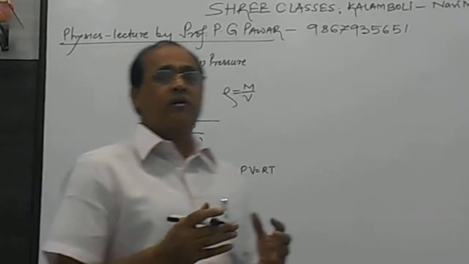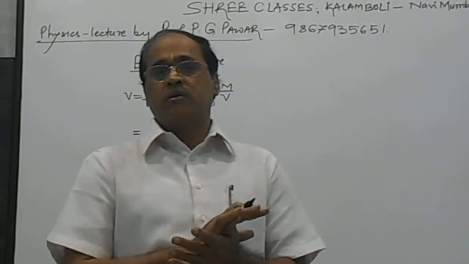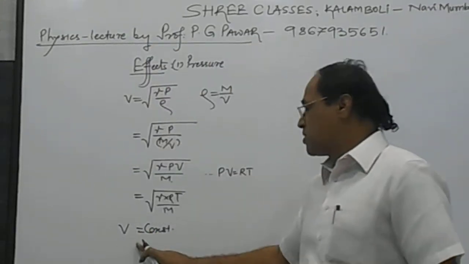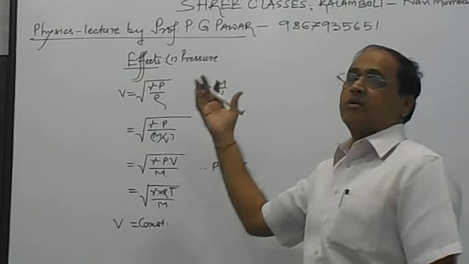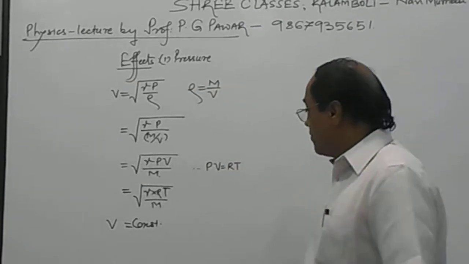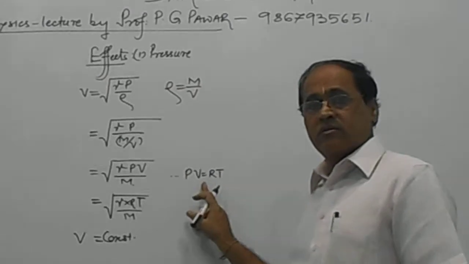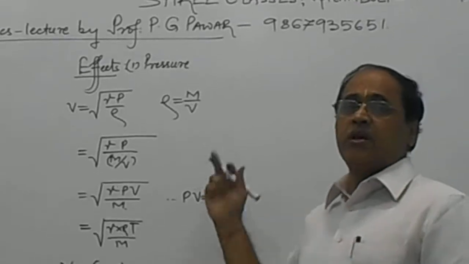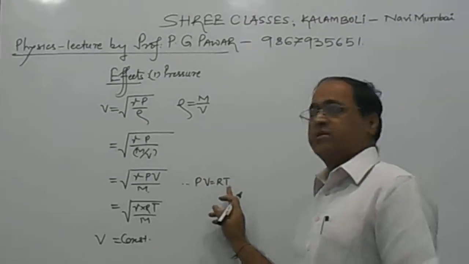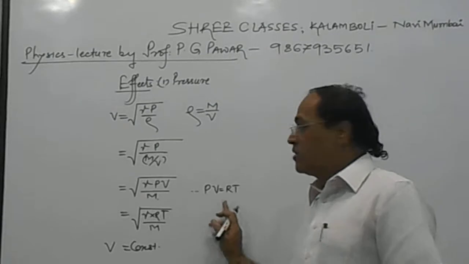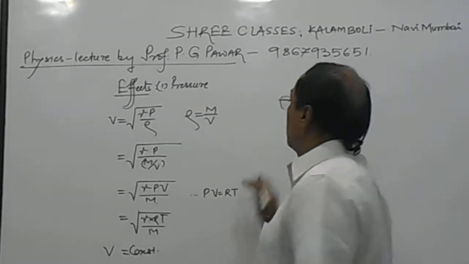Means we can conclude that there is no change in velocity of sound if there is an increase or decrease in the pressure. Because when we increase the pressure, volume will decrease. If we decrease the pressure, volume will increase. It will be compensated at constant temperature. This is the first factor.